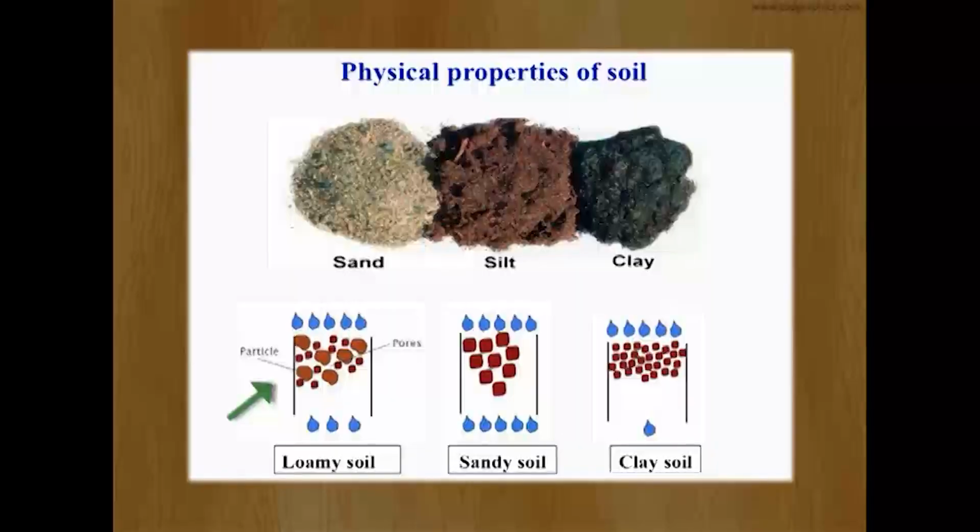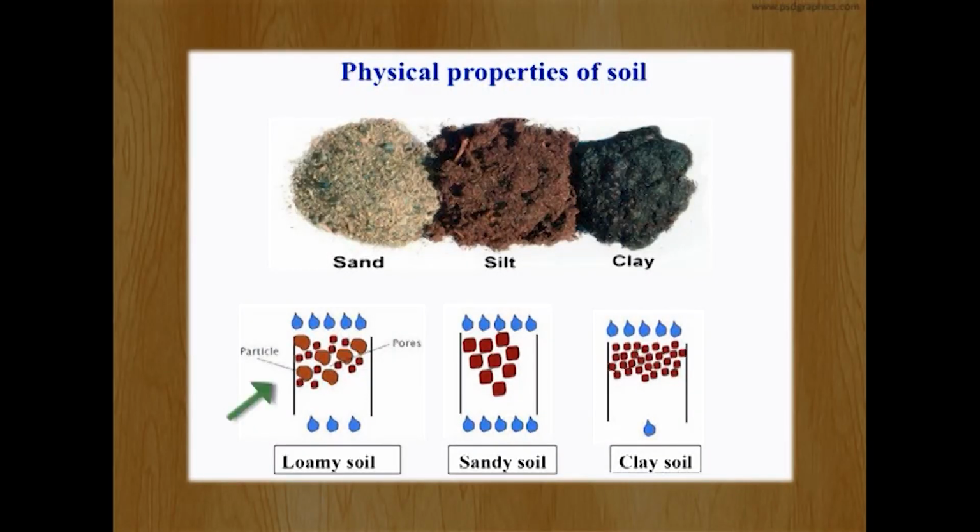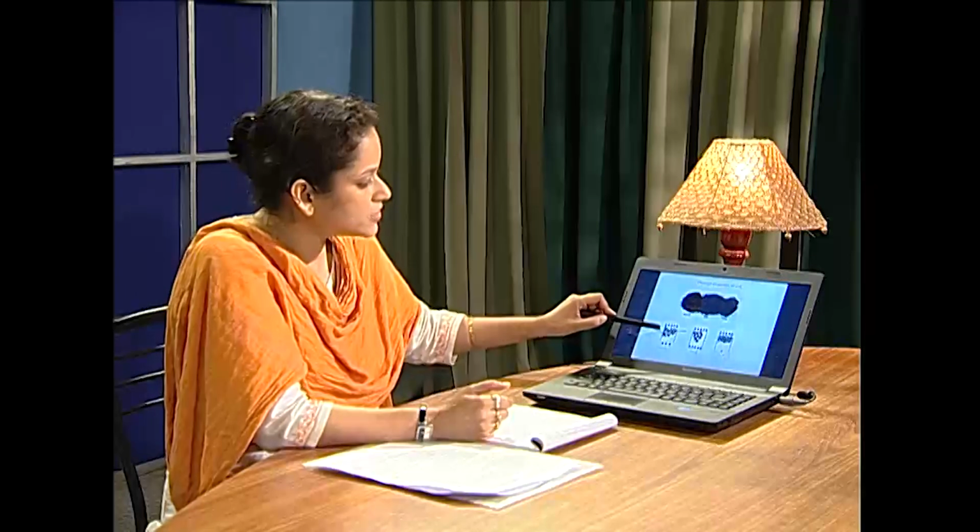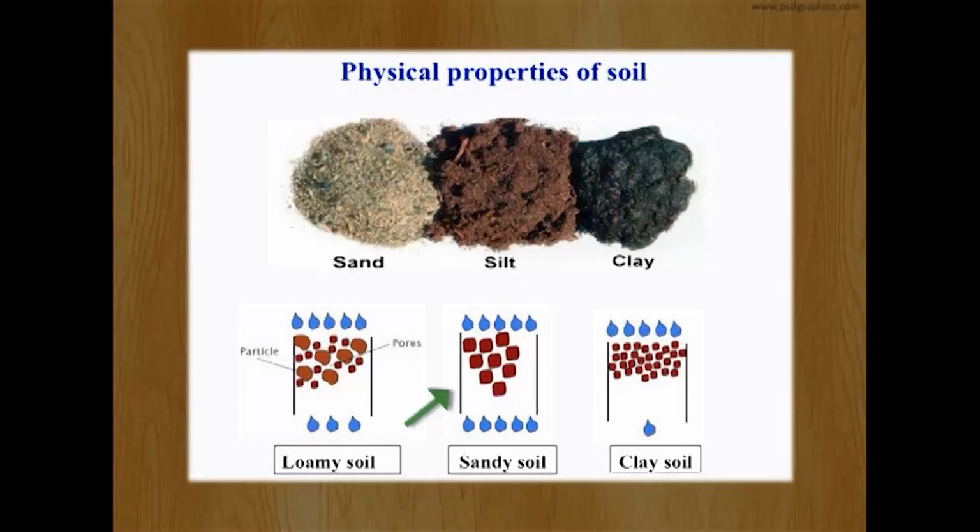Thus, in the case of loamy soil, which is a combination of sand, silt, and clay, it has the advantages of all three and is able to maintain a water balance and a nutrient balance in the soil. In sandy soil, due to its large pore size, the water drains through the soil and hence the soil becomes dry in nature.